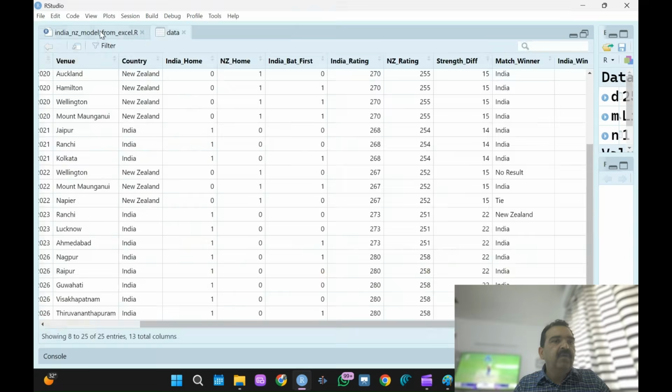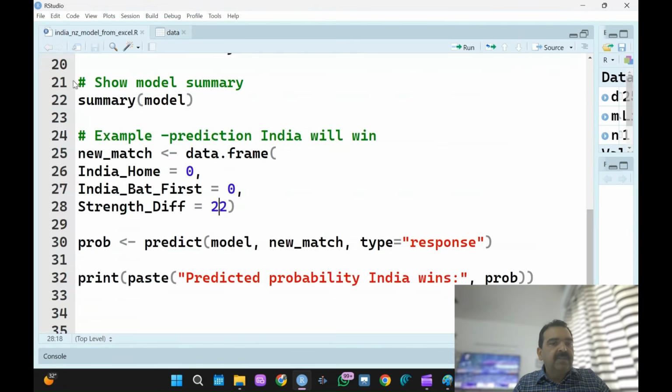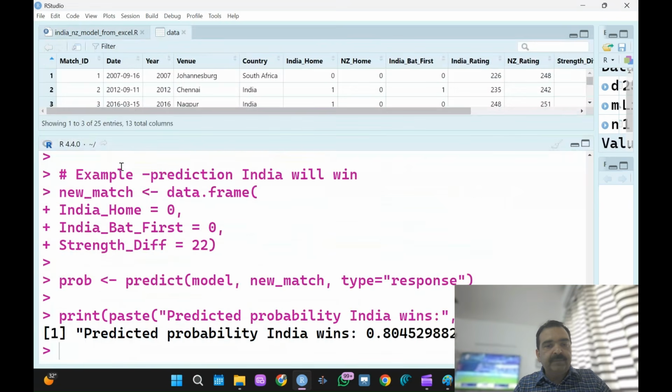So I've considered 22. We are on the plus side. So strength difference is 22 for India. India bat first, 0. It can be 0, it can be 1. I don't know what will happen tomorrow in the match. So I can consider both of them and try to find out. And then I do the prediction by using the predict command, using the model, and new match is the input which I've given, and the type is response. Fine. And then I print the probability over here. So let me run this, control A and enter.